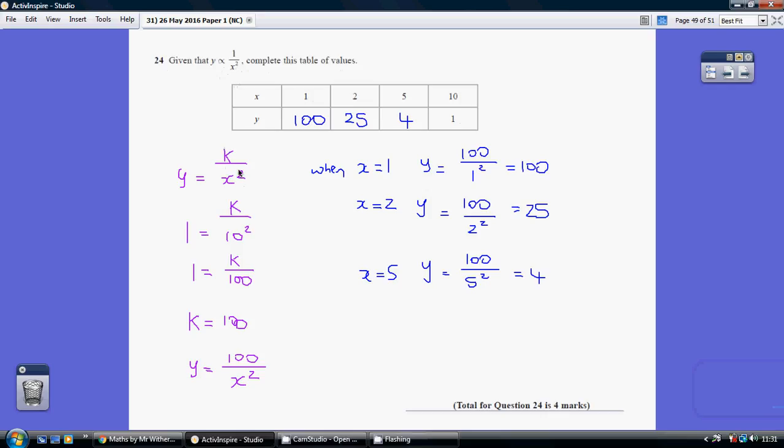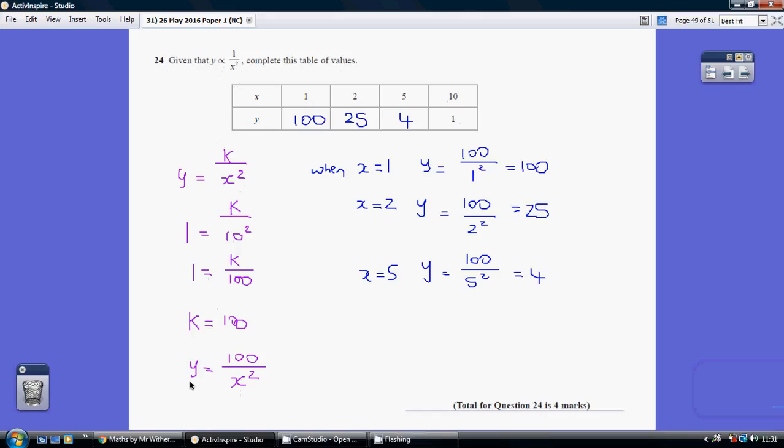Now we're given one point in time. We're told when x is 10, y is 1. So substituting that into this, we're getting 1 equals k over 10 squared. Obviously 10 squared is 100, so 1 equals k over 100, so k equals 100. So my revised formula is not y equals k over x squared, but given that k is a constant 100, y equals 100 over x squared.